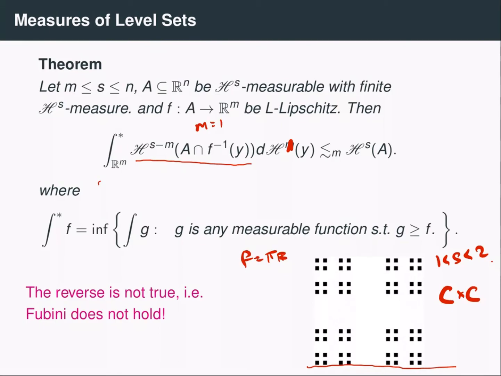That is to say, the preimage will be non-empty only for points in the image of the projection, which is exactly the Cantor set, which has Lebesgue measure 0, which implies that this integral here, as an integral with respect to one-dimensional Hausdorff measure, or Lebesgue measure, is going to be 0, because it's only positive on a measure 0 set. But since s is the dimension of the Cantor set crossed with itself, the Hausdorff s-dimensional measure of this set will be positive, and thus we don't have equality in this case.